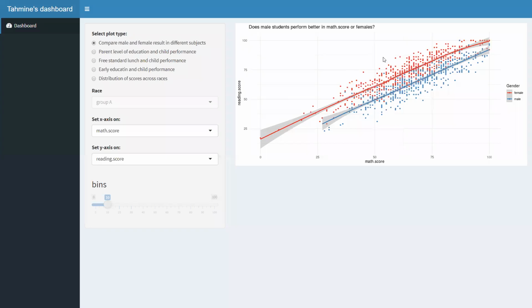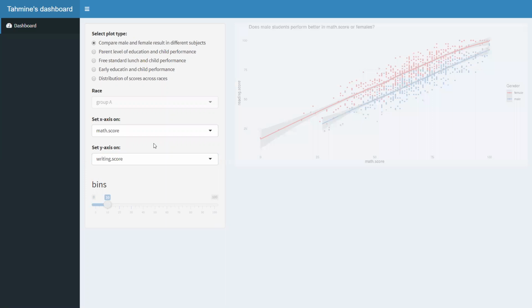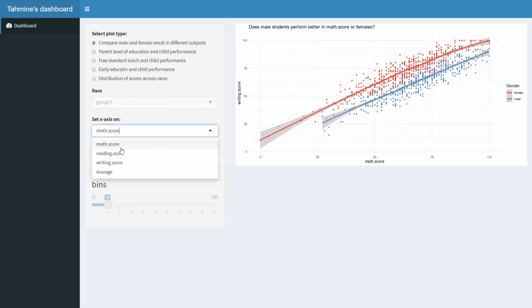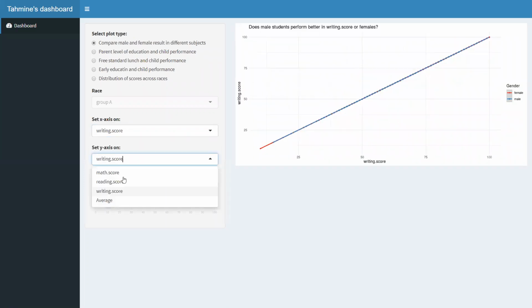First, let's have a look at the results of male and female students in the exam. Looking at the y-axis, female students, which are represented by red dots, perform better in reading and writing. However, male students outperform female students in maths. Let's change the axes to visualize it from a different angle.